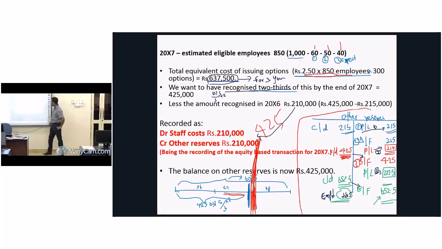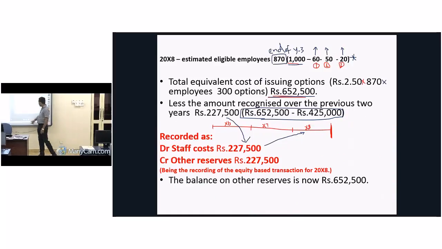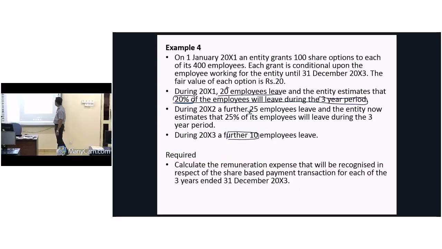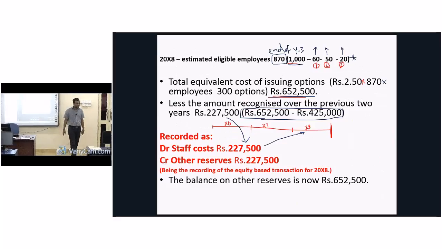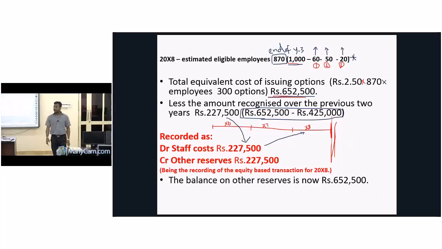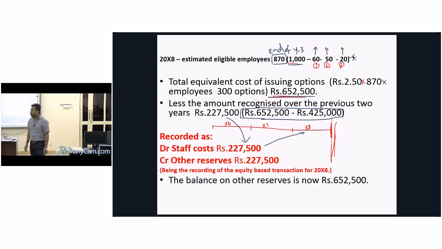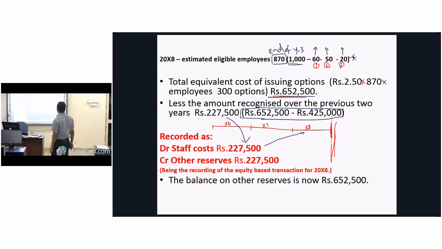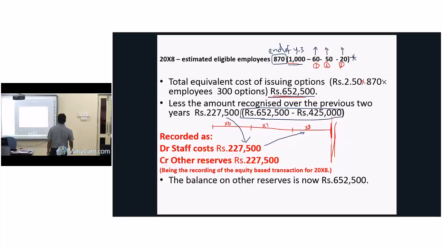Now what we have to go for the third year. According to the estimate, the question says in year 3 actual left is 20. Now we have completed 3 years. Now we are somewhere here at the end of year 3. Understand? We had total employees: in year 1 60 people left, in year 2 50 people left, in year 3 actually how many people left? 20 people left. Altogether now we have only 870 eligible employees.